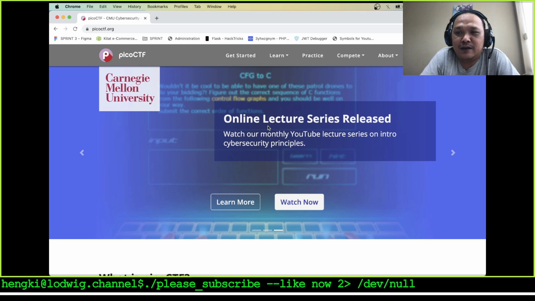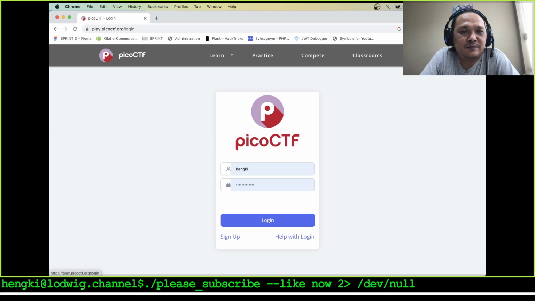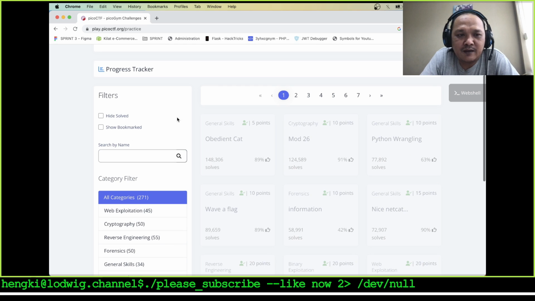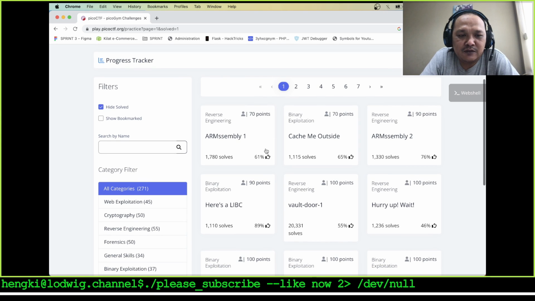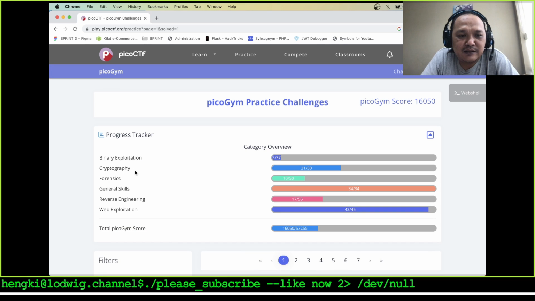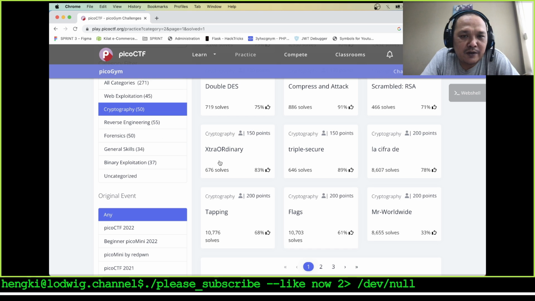Let's start our learning in 2023. Log in here and check. Our score is 16 and 50. I want to hide the solve all categories. This is reverse engineering, binary exploitation, and let's check our progress tracker. Cryptography is 21 of 50, and let's finish our cryptography.